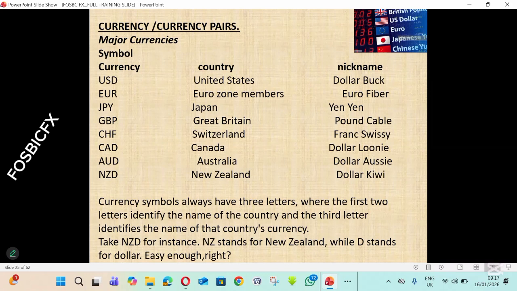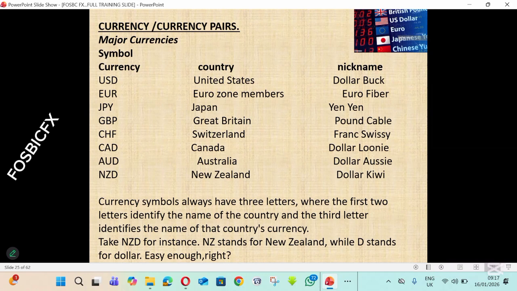Now, currency symbols always have 3 letters, right? The first 2 letters identify the name of the country, and the third letter identifies the name of that country's currency. What am I trying to say? Take NZD, for instance. NZ stands for New Zealand. D stands for dollar. Easy enough, right?